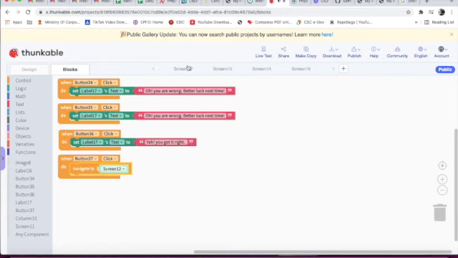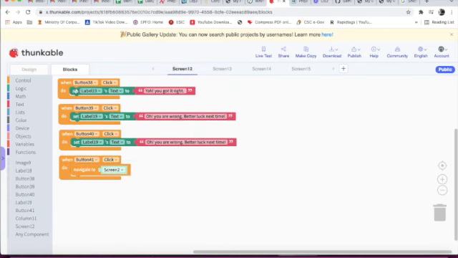Now we will come to screen 12. This is screen 12. When button 38 is clicked, set label 9 text to "Yeah, you got it right." But when button 39 is clicked, set label 19 text to "Oh, you are wrong, better luck next time."